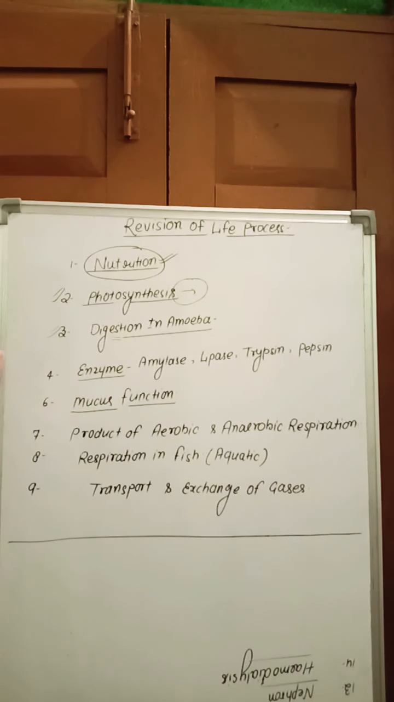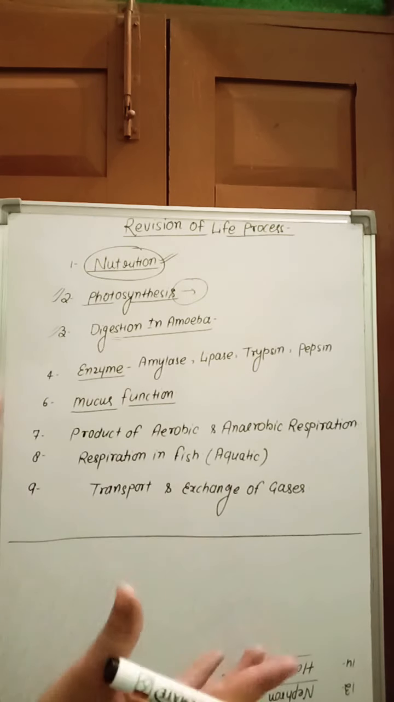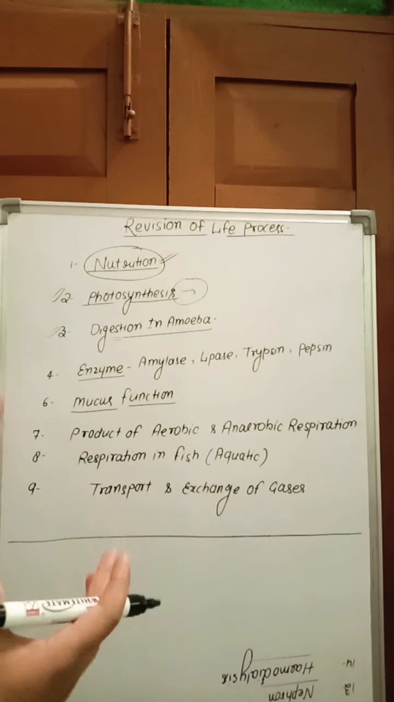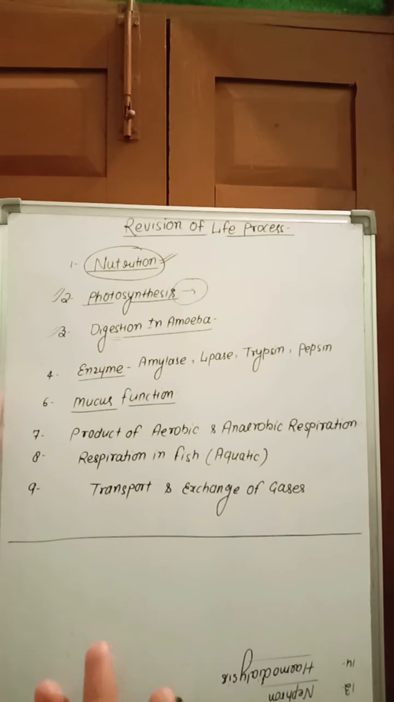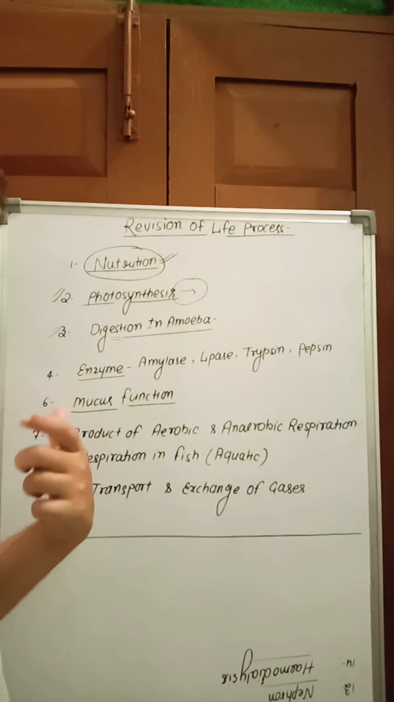Next point, why is the herbivores' intestine larger than the carnivores'? The herbivores' intestine is larger because herbivores graze, taking plant material. In the plant, the cell wall is made up of cellulose.